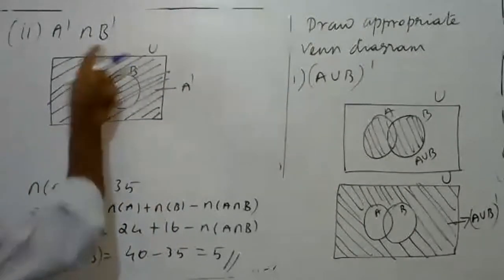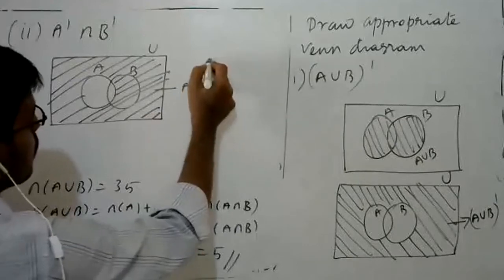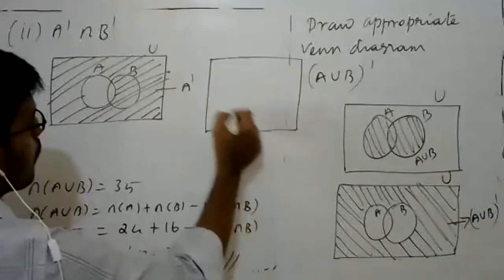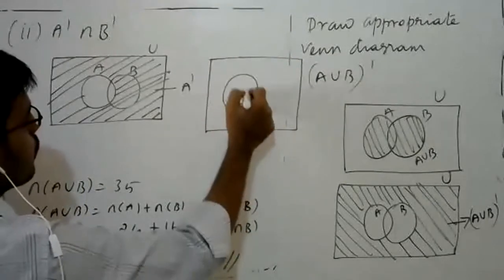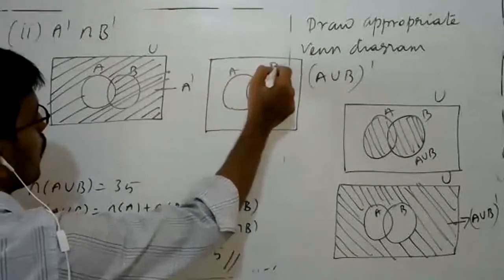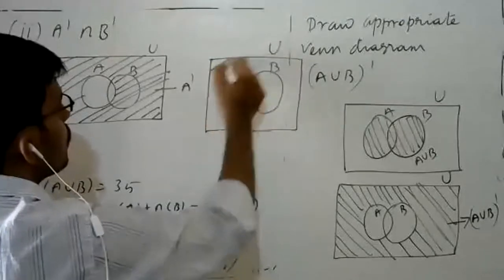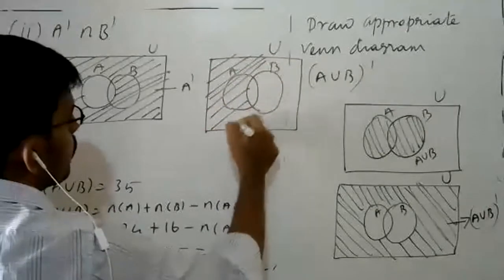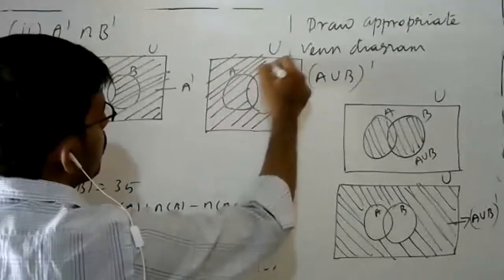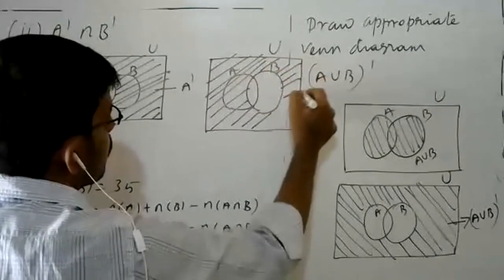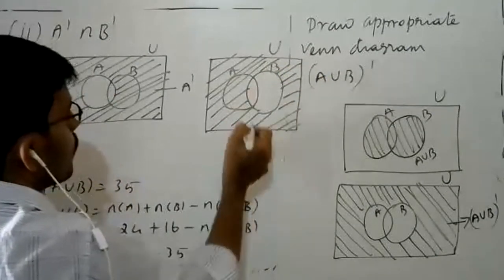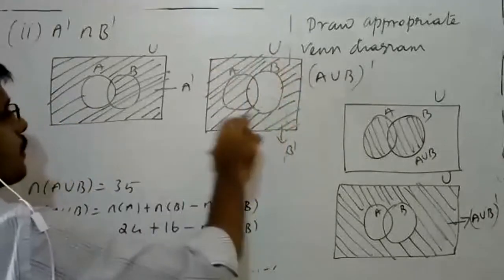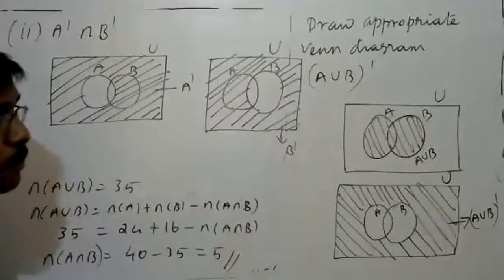What is my B complement? My B complement is other than B. This is my A, this is my B. So other than B, you can take this as the U. This shaded portion represents your B complement.